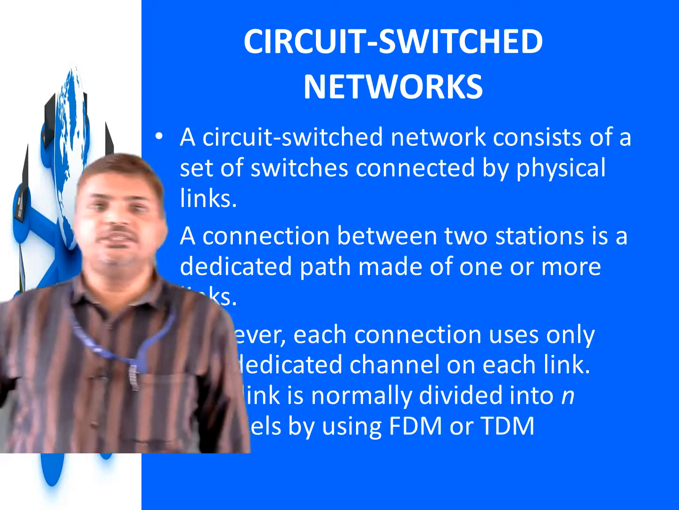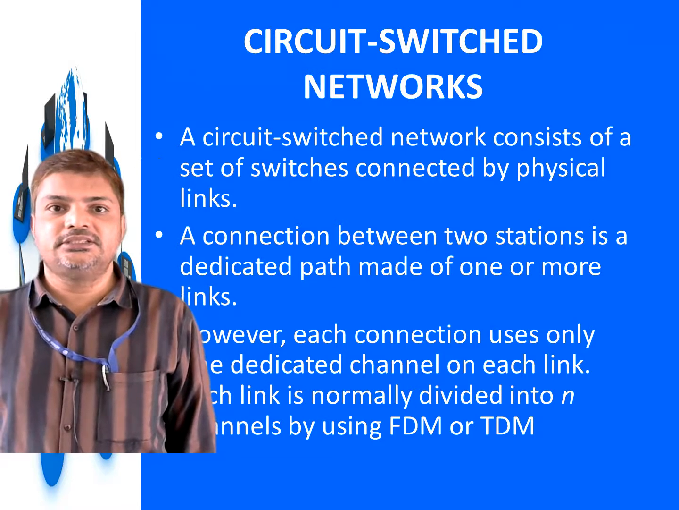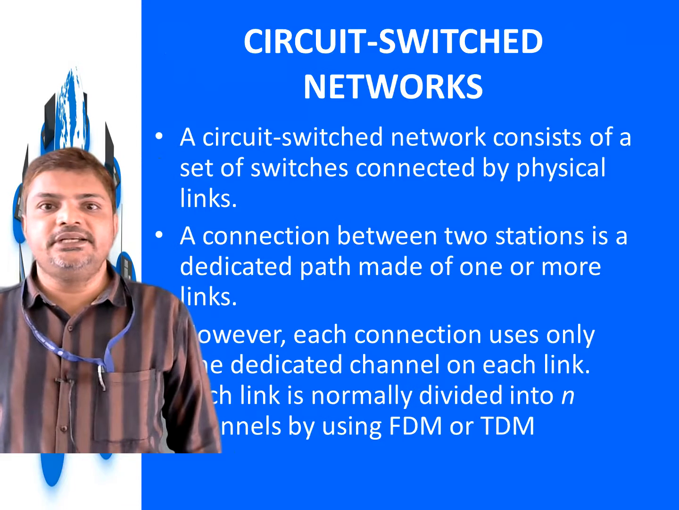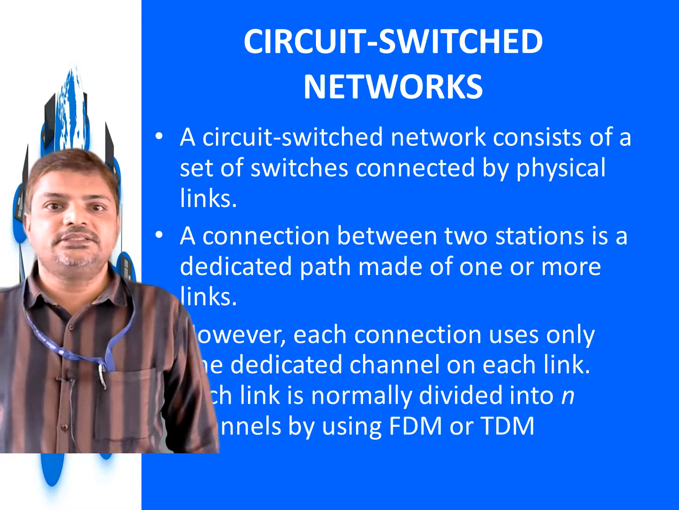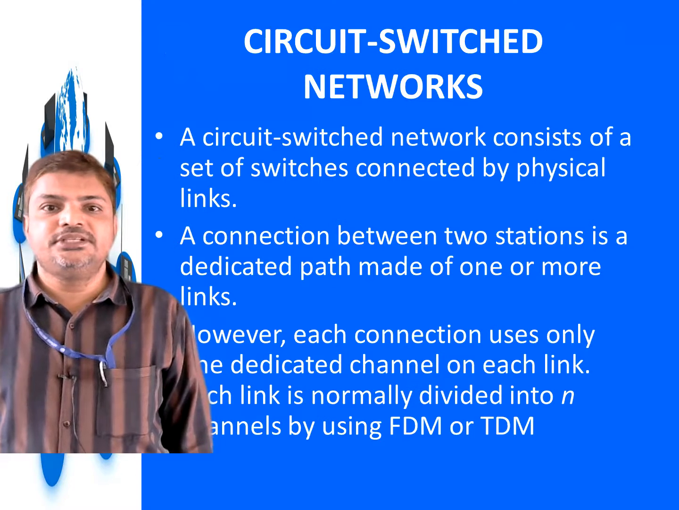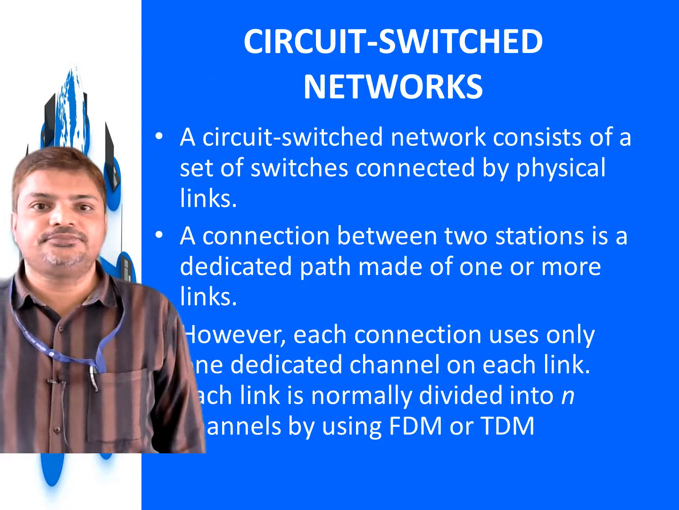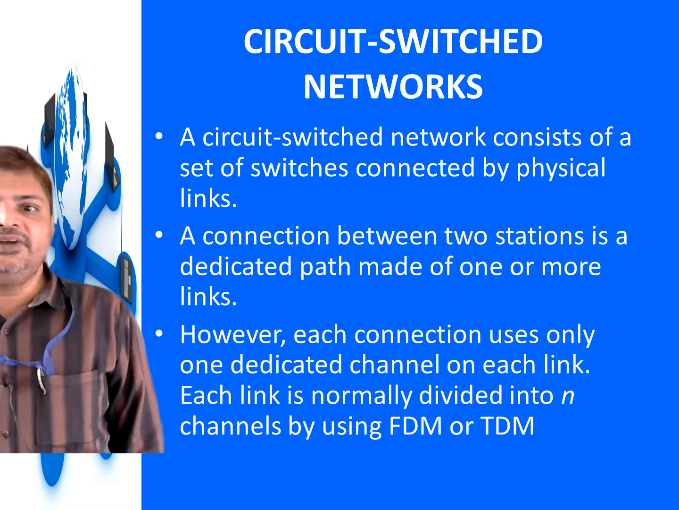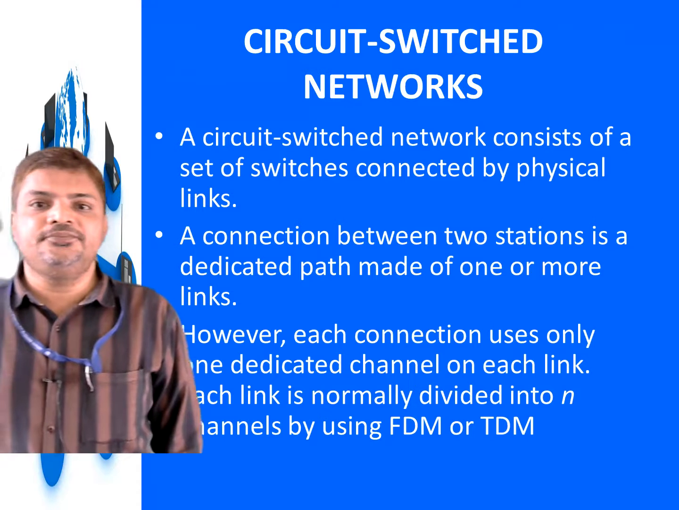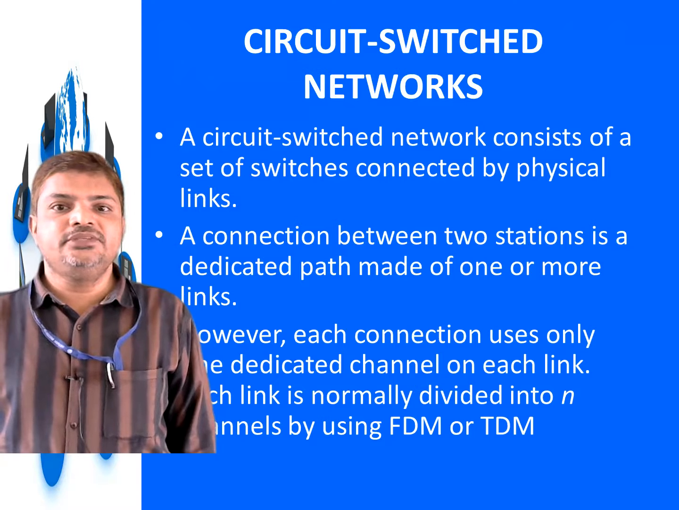Now coming to circuit switch network. A circuit switch network consists of a set of switches connected by physical links. A connection between two stations is a dedicated path made of one or more links. However, each connection uses only one dedicated channel on each link. Each link is normally divided into n channels by using FDM or TDM.